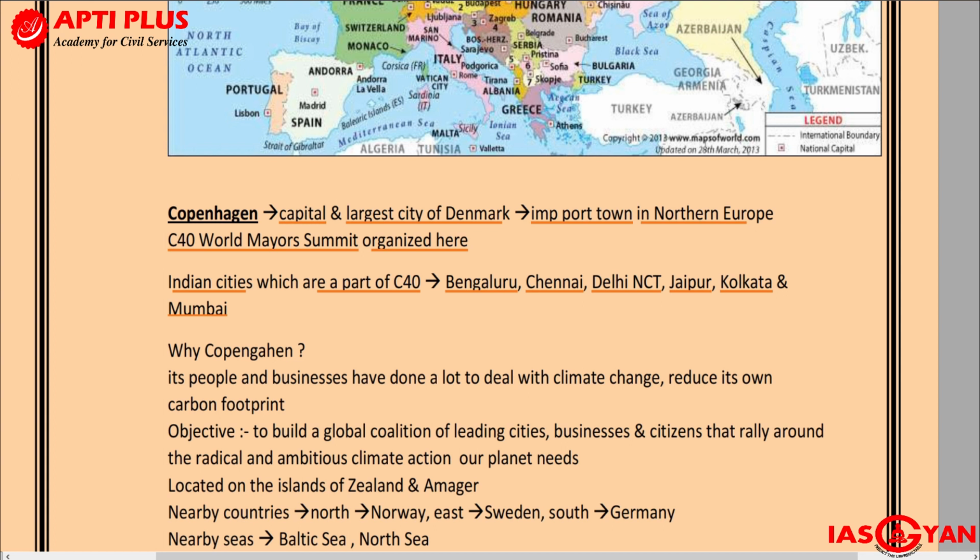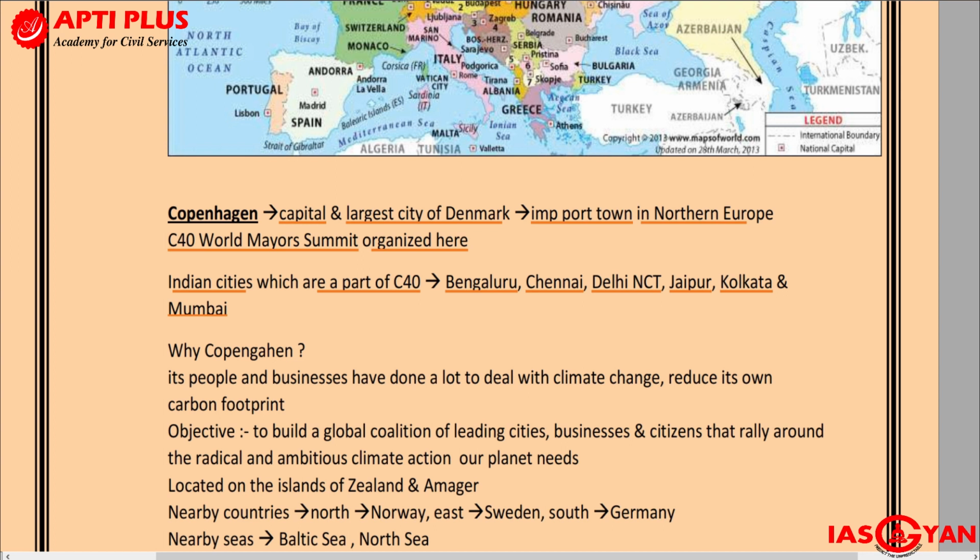Which are those cities? Bengaluru, Chennai, Delhi, Jaipur, Kolkata and Mumbai. Kolkata, Mumbai, Delhi, Chennai are already amongst the largest metropolitan cities we have, and apart from that, we also have Bengaluru and Jaipur.